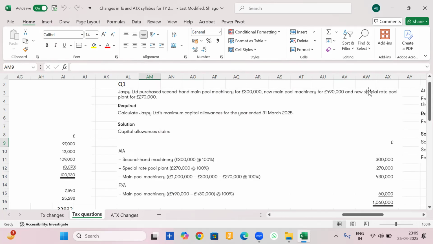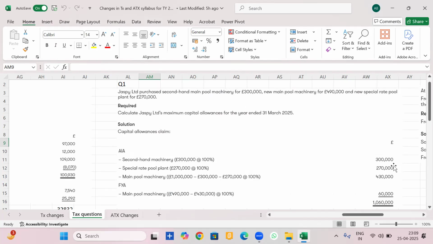Hence, first I will adjust the special rate pool asset of 2,70,000. Then I will adjust the remaining AIA against the second hand main pool machinery because it is not subject to FYA. So when I adjust 3 lakhs, now total 5,70,000 is already been adjusted.